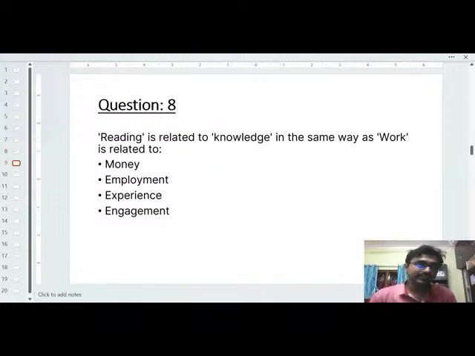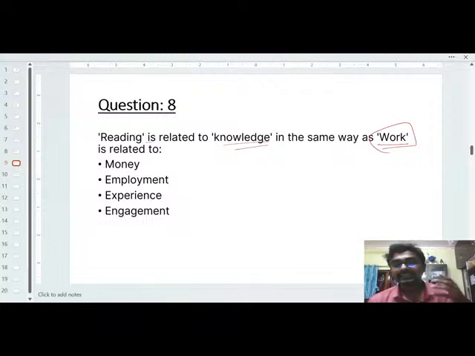Right? Next question is basically reading is related to knowledge in the same way as work is related to what? Okay, work is related to what? Some of you can tell that work is related to money. Why? Because after work you can get some money. Work is basically the employment. So for work you will get some employment. Work is basically related with the experience, that after work you will get some experience. And also engagement, that with the work you have to engage in something, right?